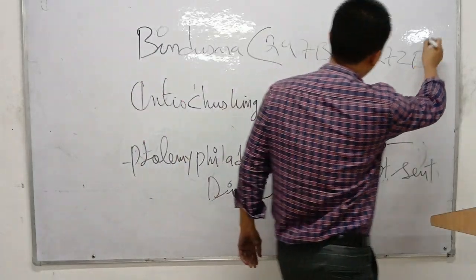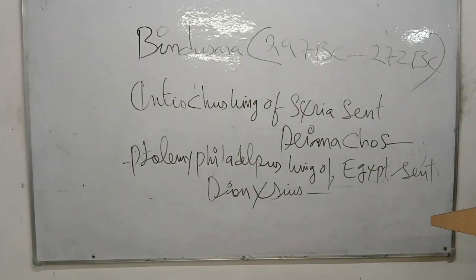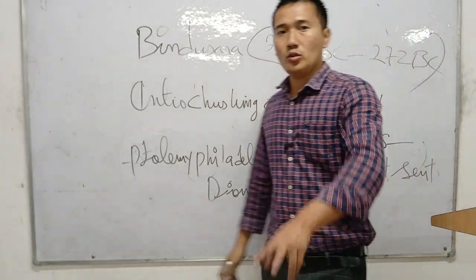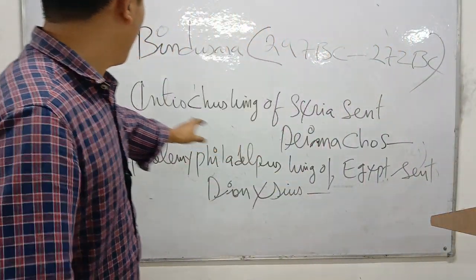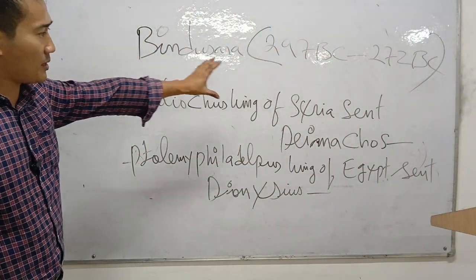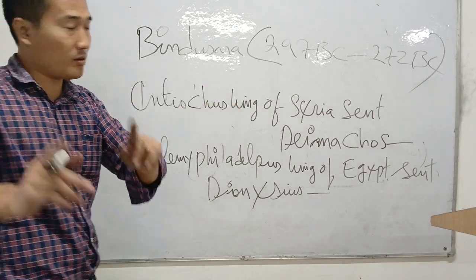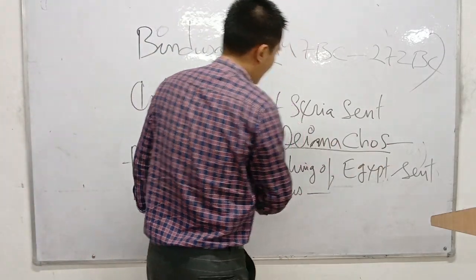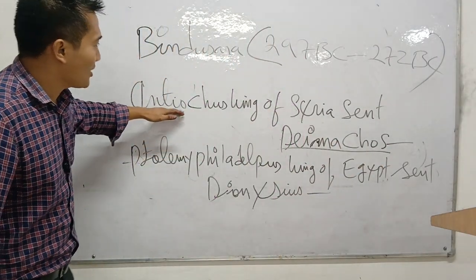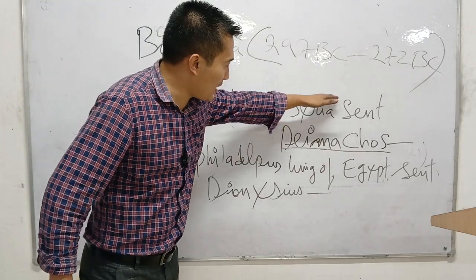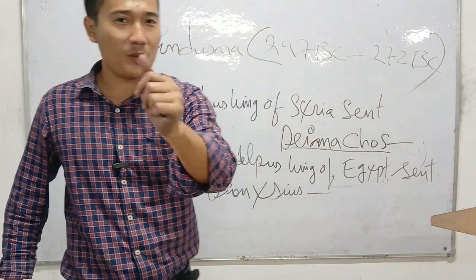Bindusara. During the reign of Bindusara, two ambassadors came. Dyagas, the king of Syria, sent an ambassador known as Daimagus to the court of Bindusara.